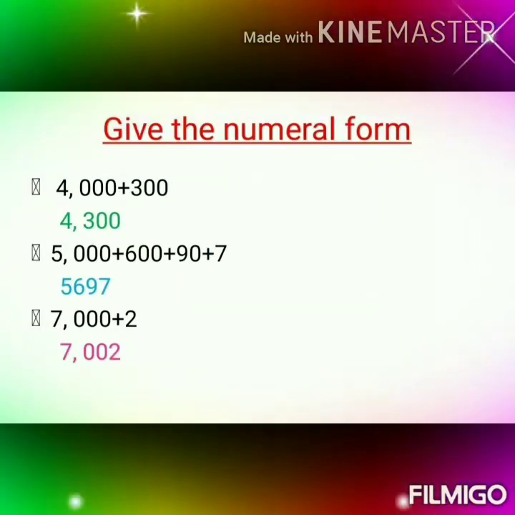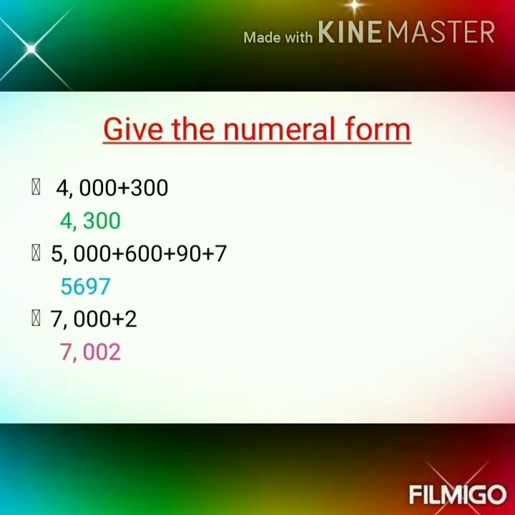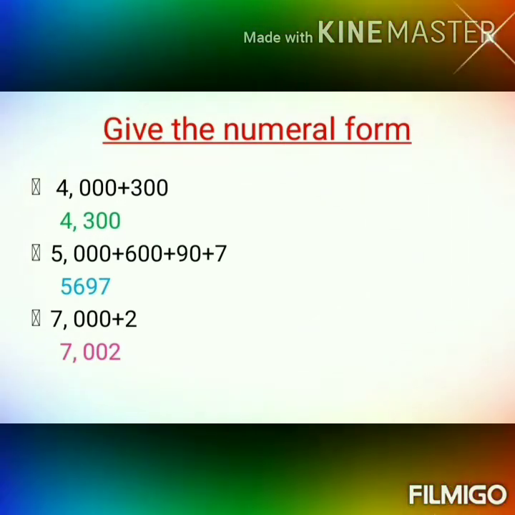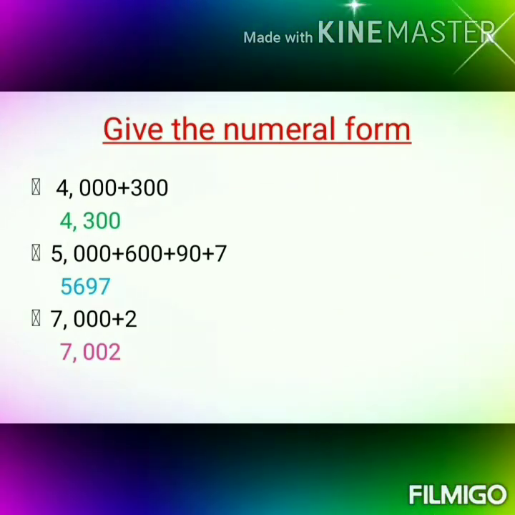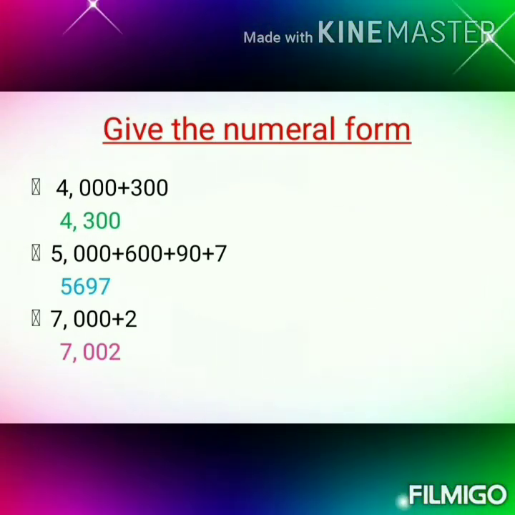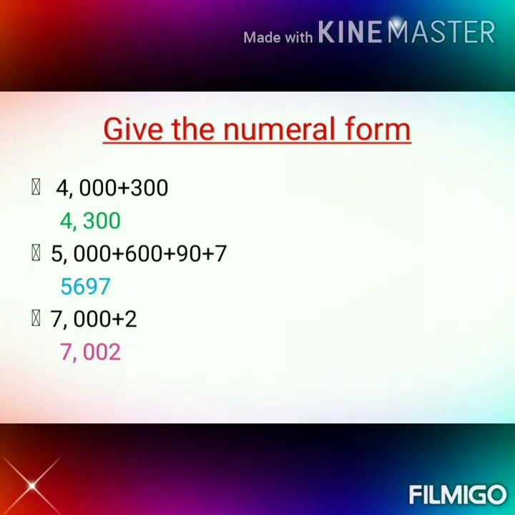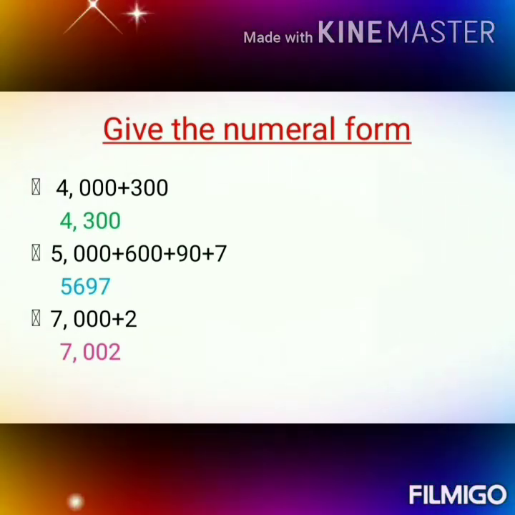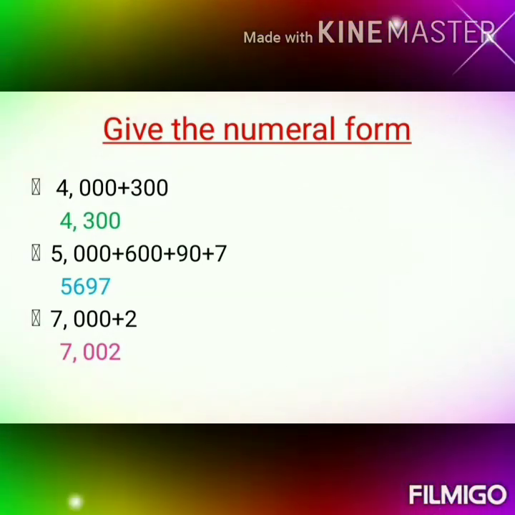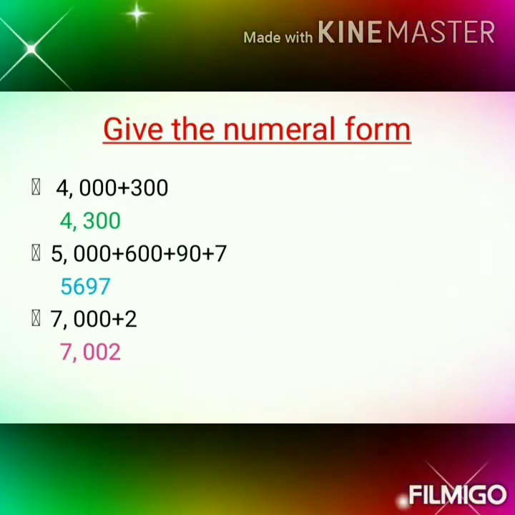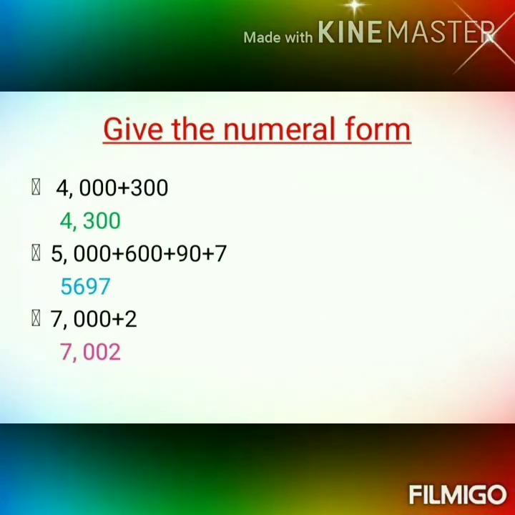Next, the expanded form will be given and we have to write it in numeral form. Now see the first question. 4000 plus 300 is given. Now we have to add both and give it in numeral form. 4000 plus 300 gives you 4300. Next, the second question: 5000 plus 600 plus 90 plus 7.